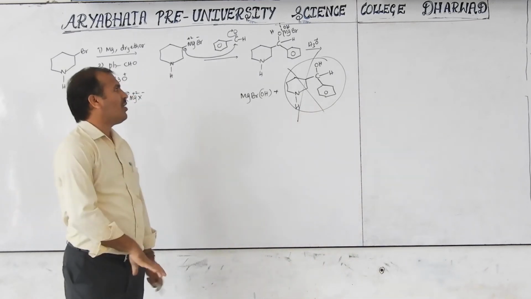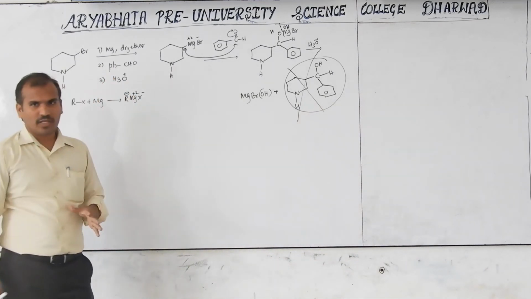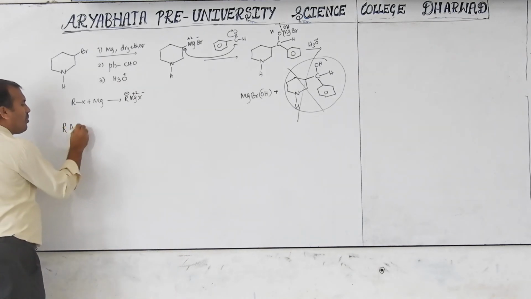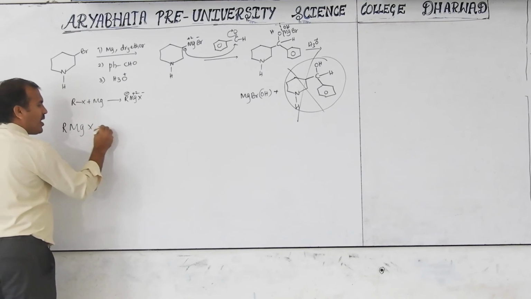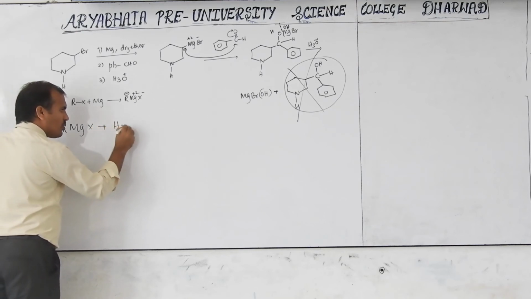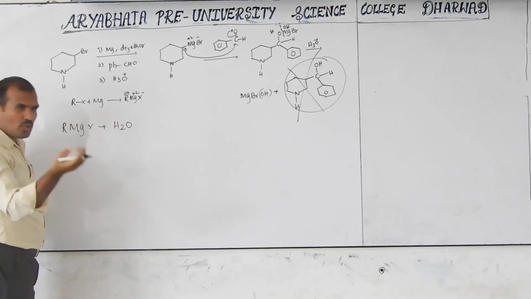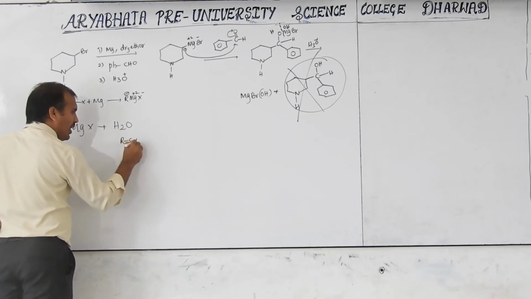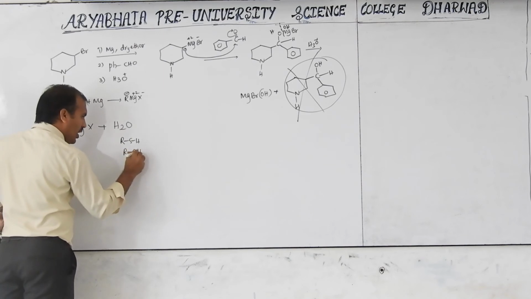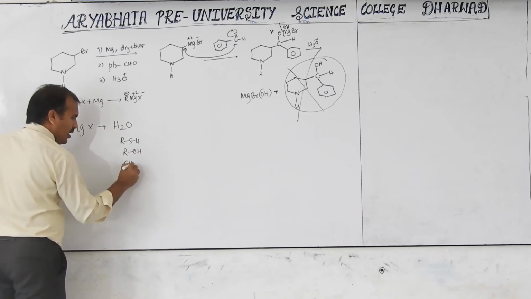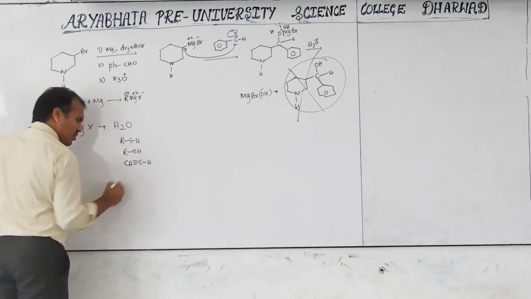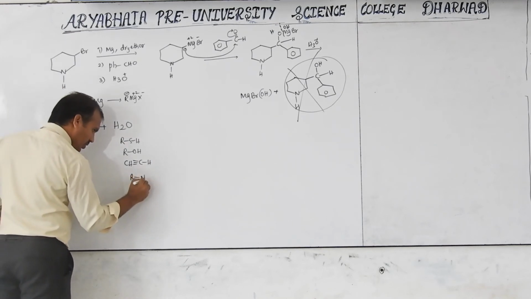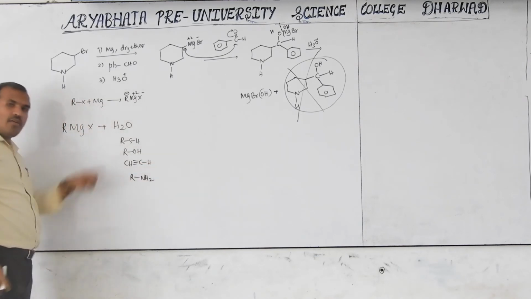But if you know the haloalkane chapter well, in this reaction RMgX reacts with any proton source, that is, a proton donor. It may be H2O or RSH or ROH, or RNH2 like this. Anyway, these are all proton sources.